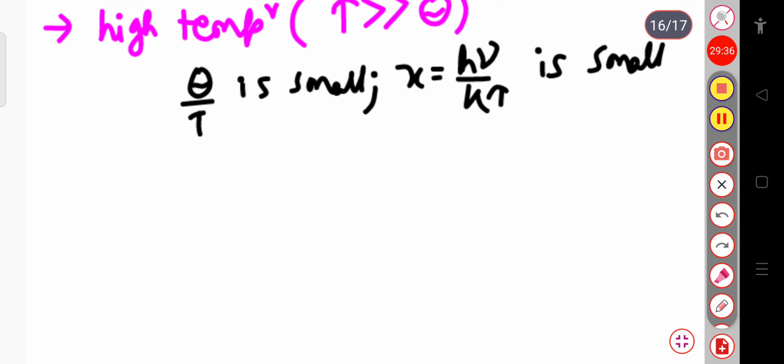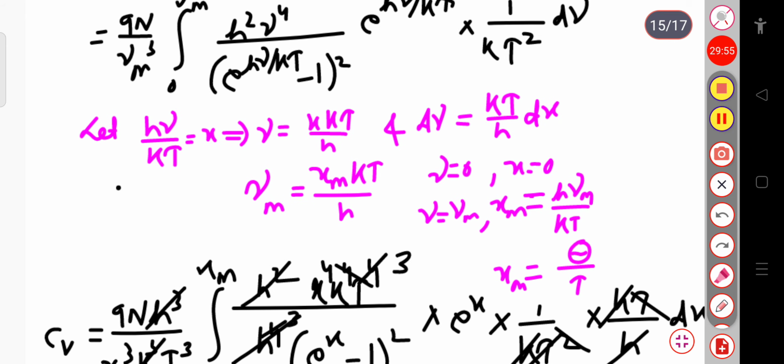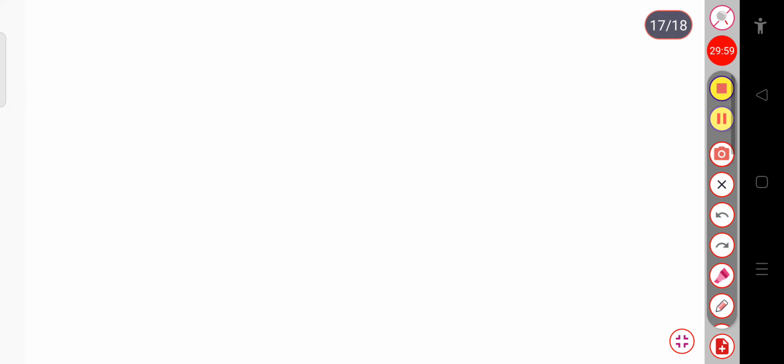So from this expression, that is the total energy, U equal to 9N by νm³ into the integration over 0 to νm of hν³ dν divided by exponential (hν by kT) minus 1. If I put the value of ν, that is, if I put this part in that expression, we can write this U will be equal to